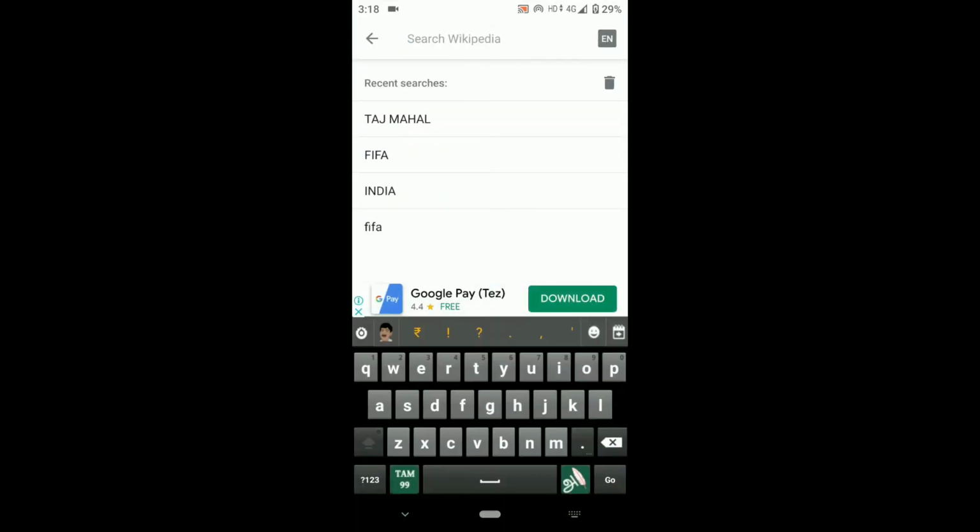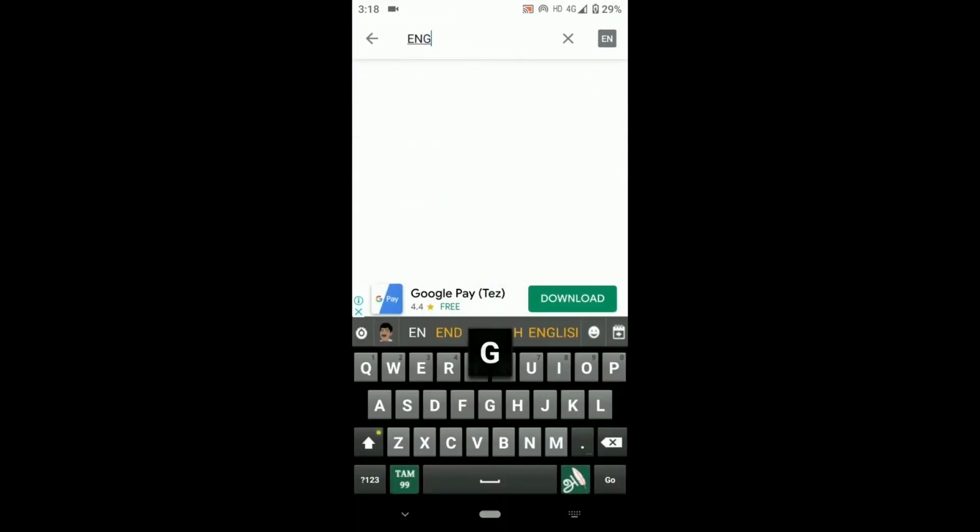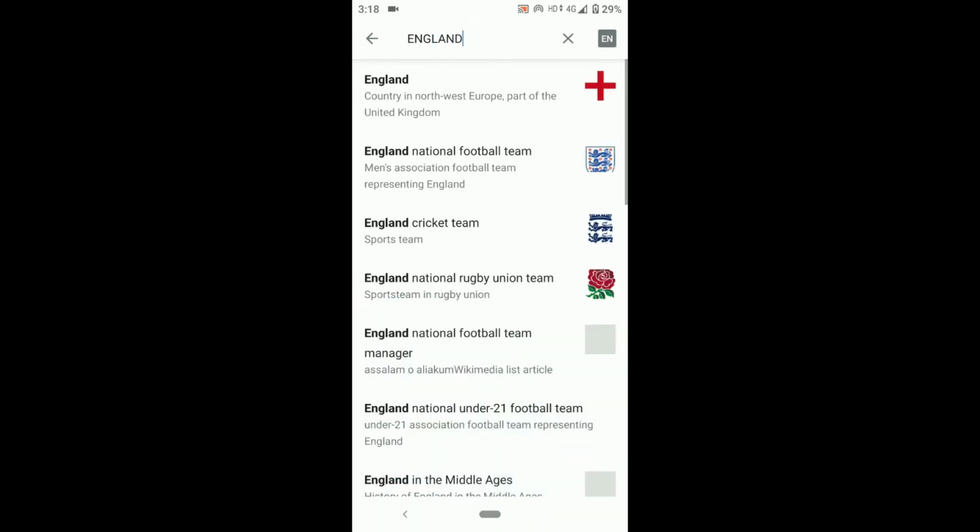I'm going to go with England, a beautiful country in Northwest Europe. If you click on that, you can see national cricket team, England national football team, rugby team, football manager, Middle Ages.